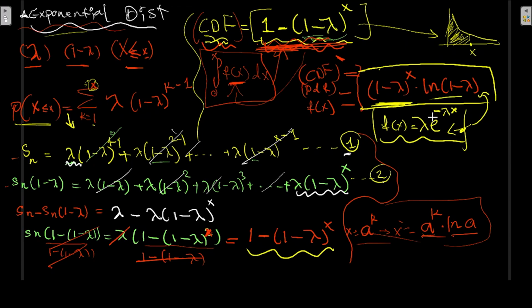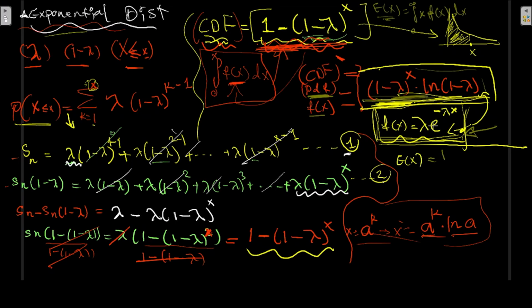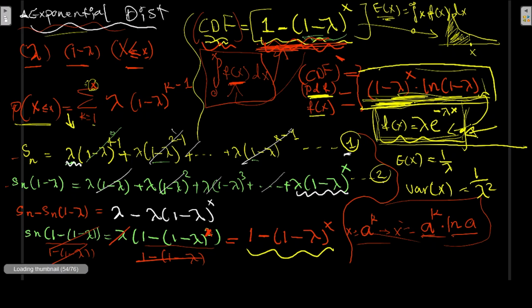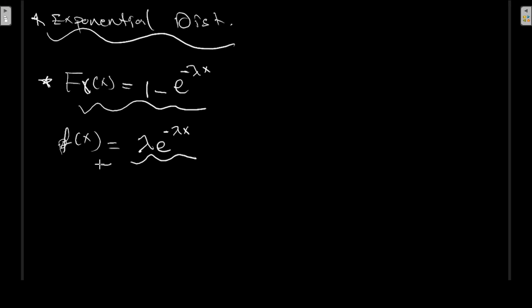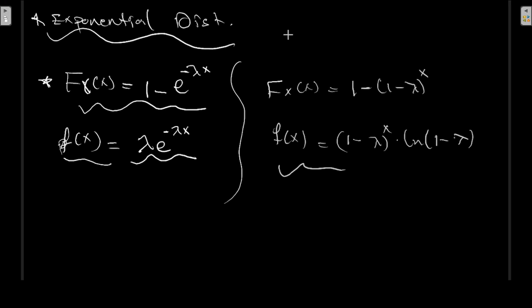You will see now we're going to do tests to see how far away from each other they are. The last one is the expected value of x, which is 1 over lambda, and the variance of x, 1 over lambda square. Let's try to discuss a real problem. And I'm going to show you the book equation of the exponential distribution. This is what the book says. Now, our equation, what we have reached, let's do the problem of the 1 over 30.